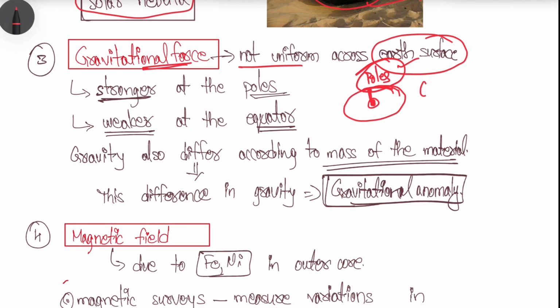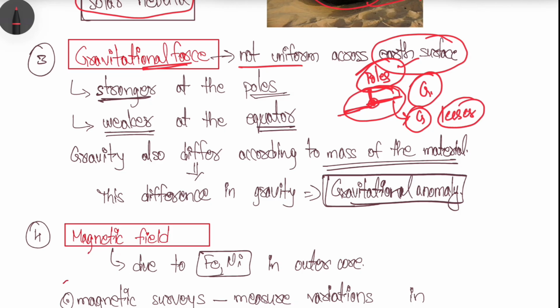So the gravitational force will be stronger at the polar region. And the distance between the center of the earth and the equator is more. That's why the gravitational force in the equatorial regions is lesser.